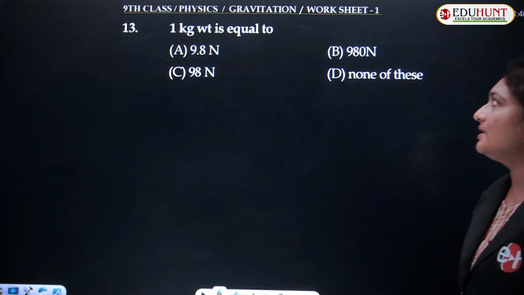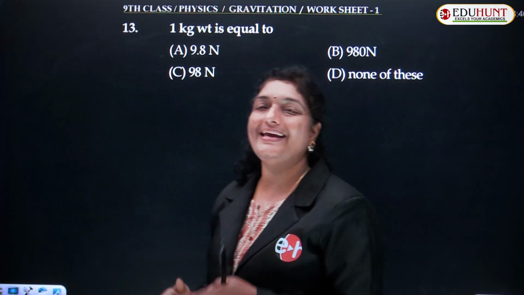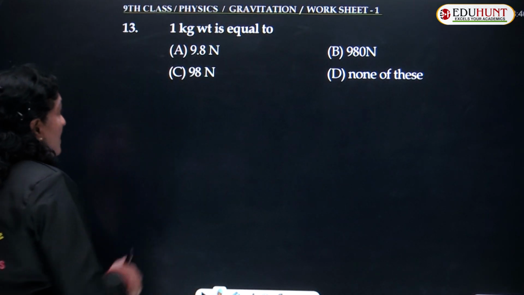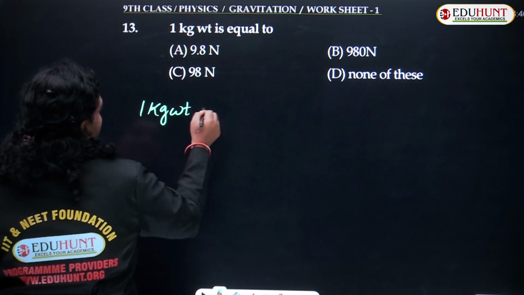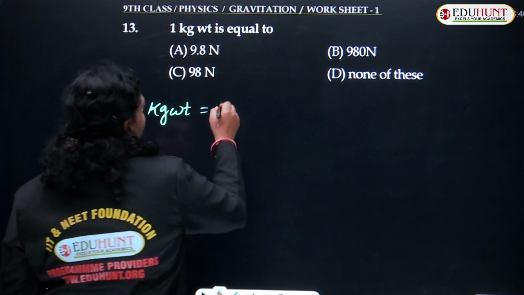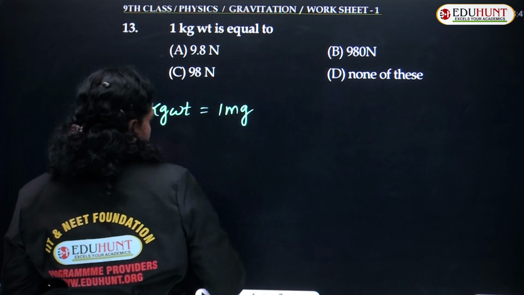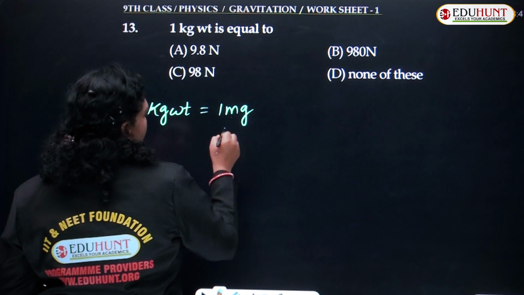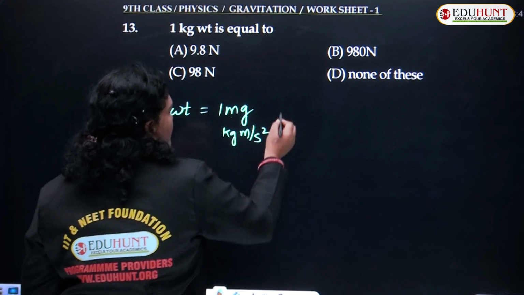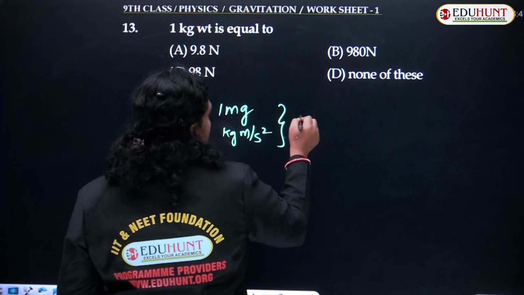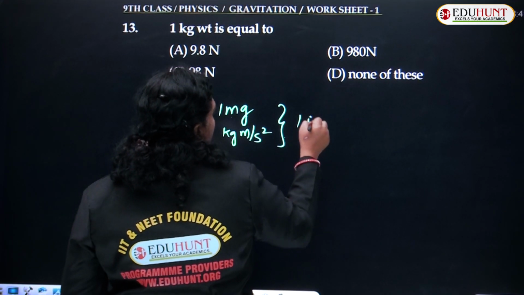Moving ahead with the 13th question, 1 kg weight is equal to. As we have discussed earlier, children, the value of 1 kg weight is equal to 1 mg. Mass is in kg and g is in meter per second square, and this kg meter per second square can be written as 1 Newton.